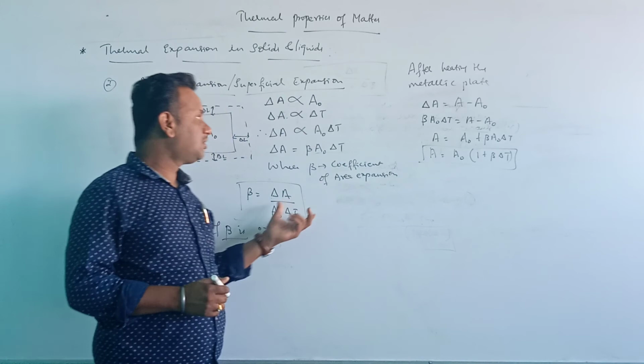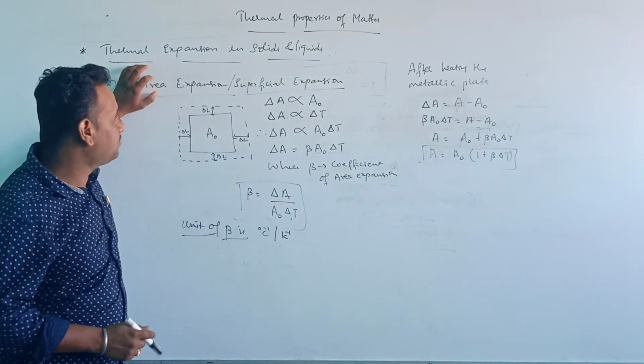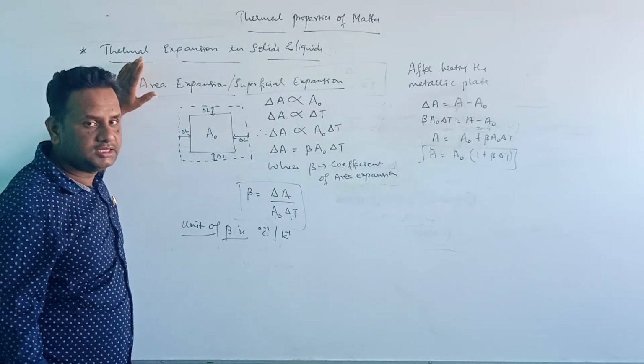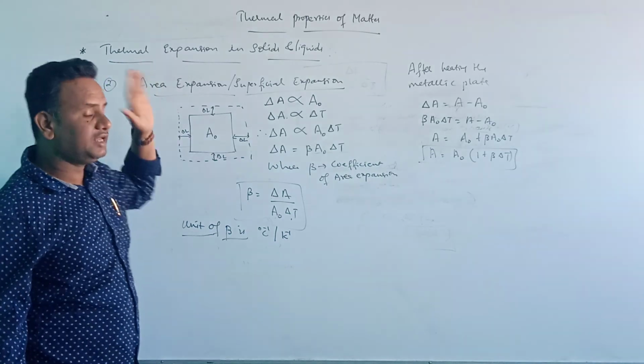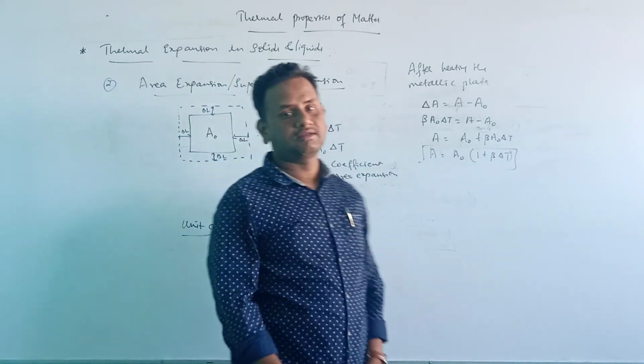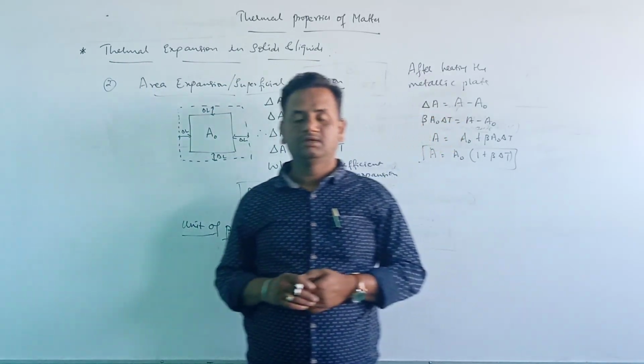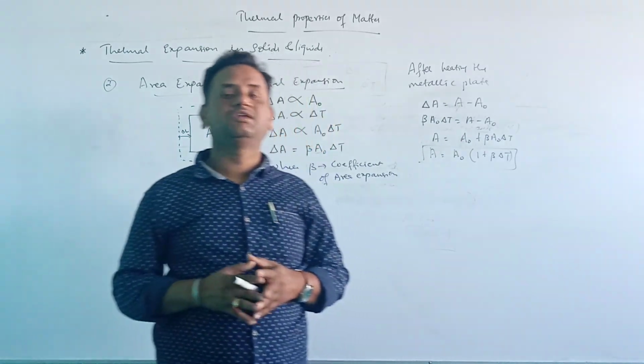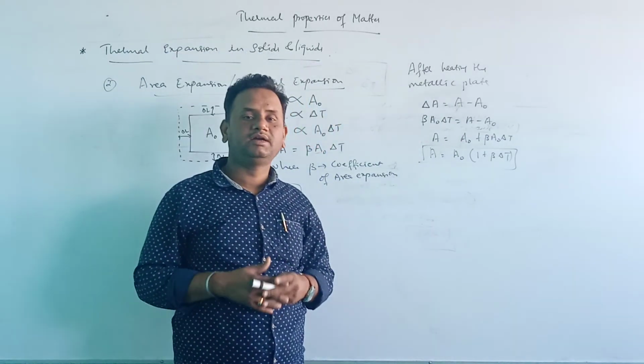So now this is all about the linear expansion and area expansion. Okay. In the next class we will discuss the volume expansion, and the relation between alpha, beta and gamma.